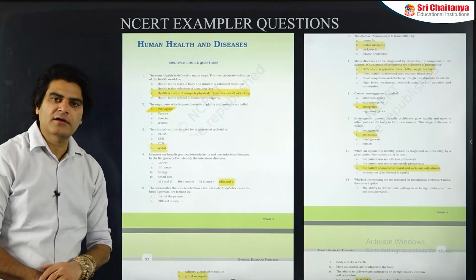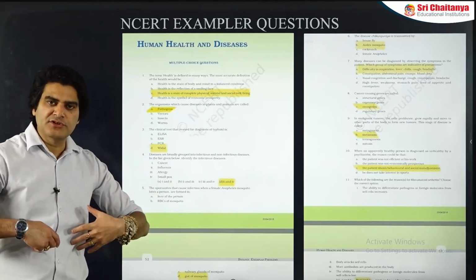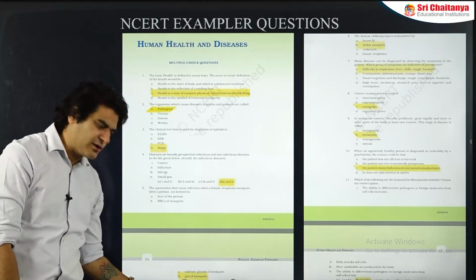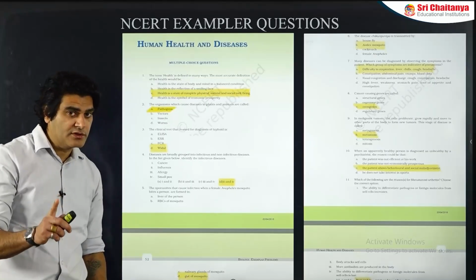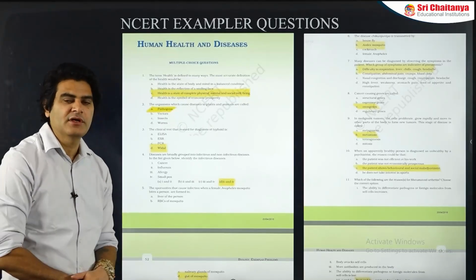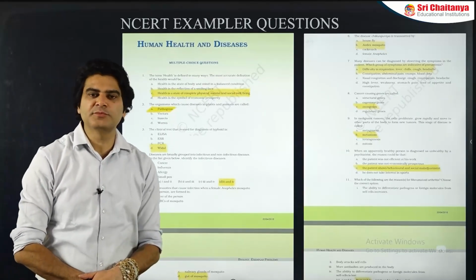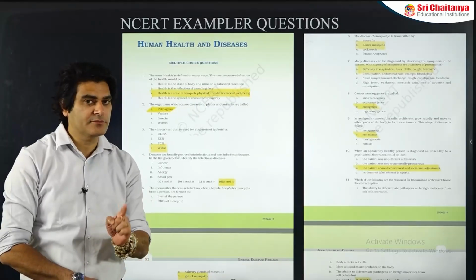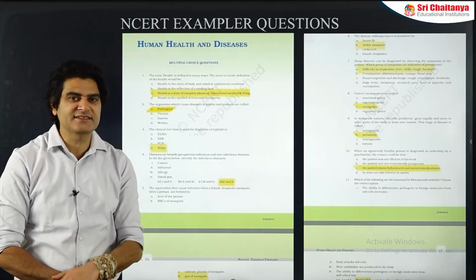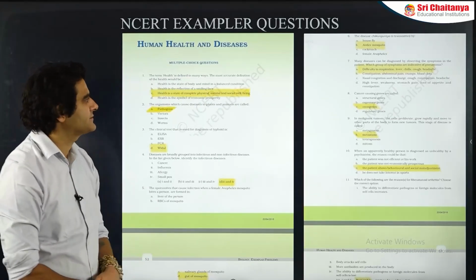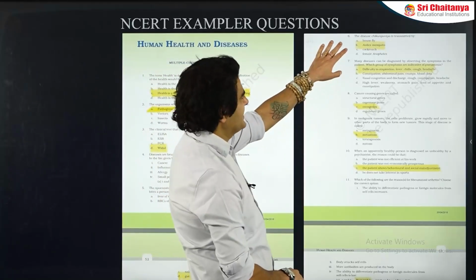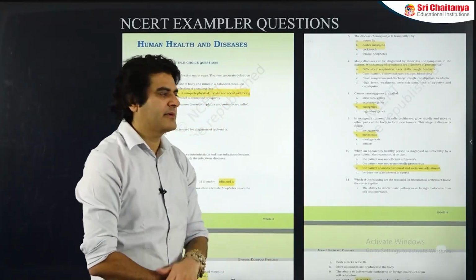Sporozoites are injected by the mosquito into the human. Where are they produced? In the gut of the mosquito. Where are they stored? In the salivary gland of the mosquito. So what comes from the mosquito into the human? Sporozoites. What goes from human into mosquito? RBCs containing gametocytes. Chikungunya is spread by the Aedes mosquito, female by the way.